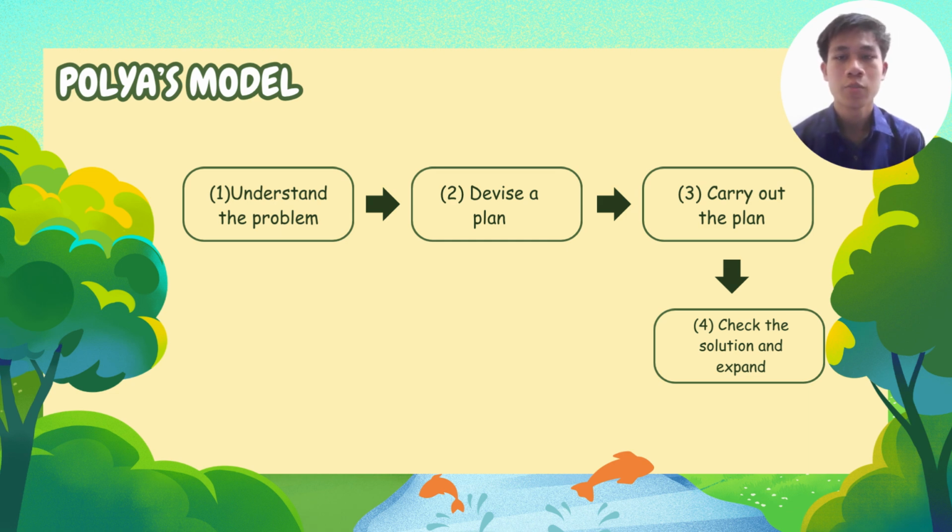As we all know, the Polya model was introduced by George Polya in 1945 in his seminal work. Step 1, understand the problem. Step 2, devise a plan. Step 3, carry out the plan. Step 4, check the solution and expand.